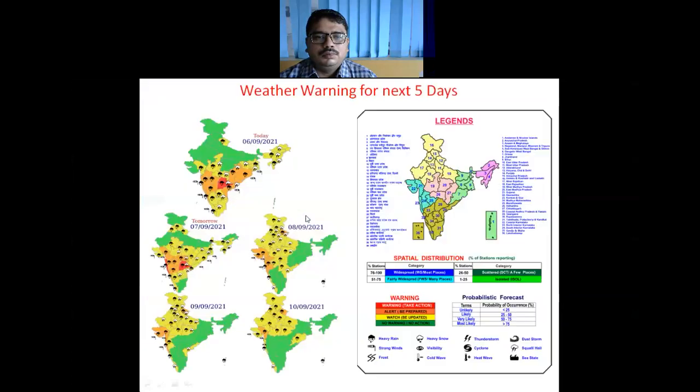So this is the weather warnings issued by IMD for the next 5 days. We can see that from this orange color to red color patches, very heavy to very heavy rainfall activity is likely over these pockets. That is Odisha, coastal Andhra Pradesh, Chhattisgarh, Telangana, Maharashtra area, and also over coastal Karnataka today. There is also possibility of extremely heavy rainfall at one or two places, that is more than 20 centimeter, over Telangana and coastal Andhra Pradesh today.